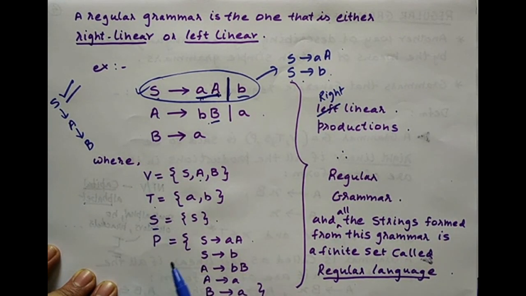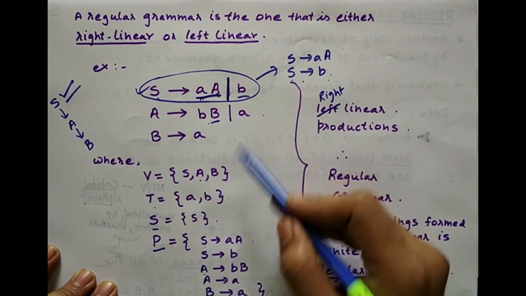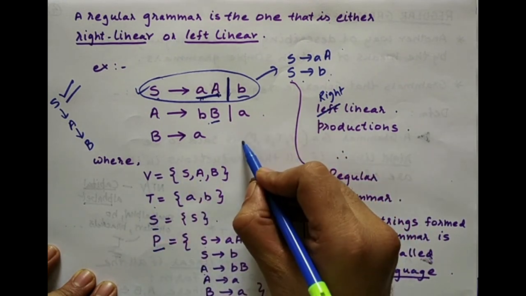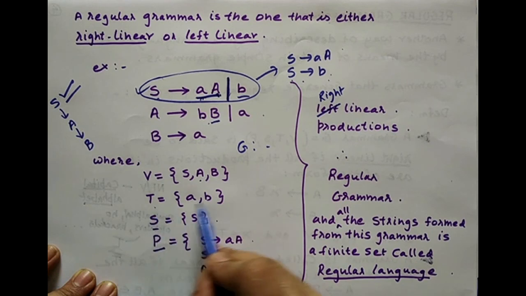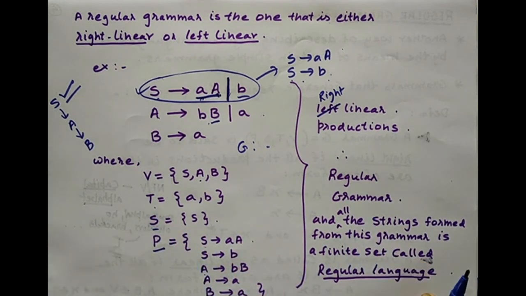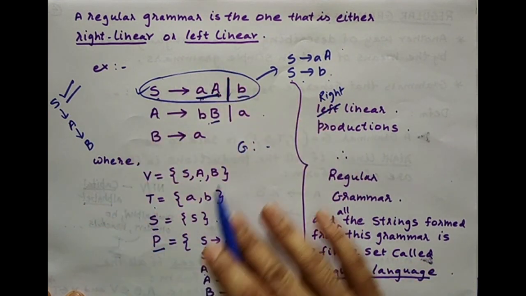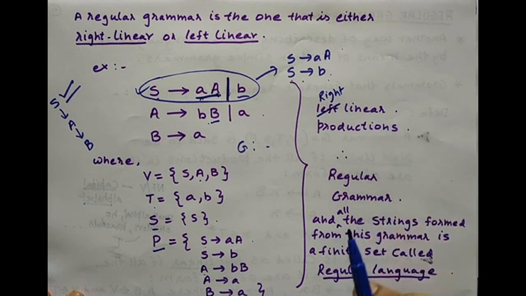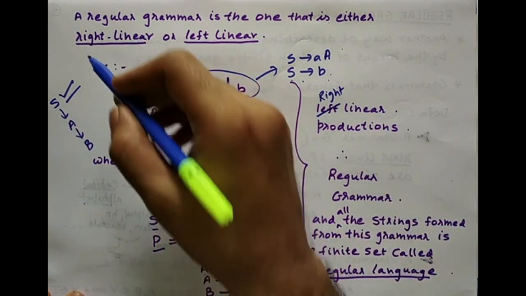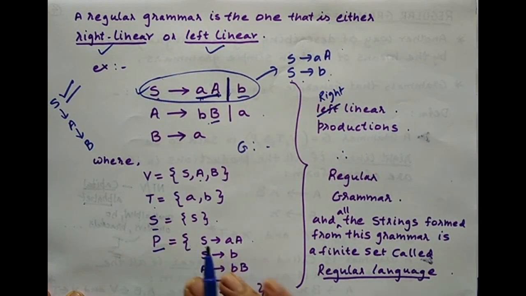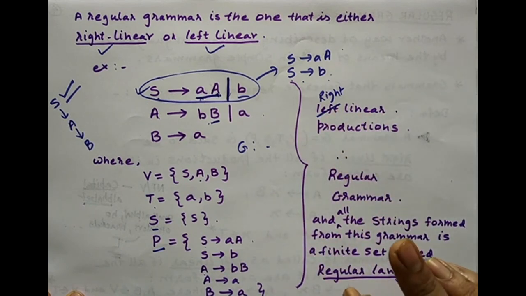So S is the start symbol, and the set of productions here are S gives AA, S gives B, A gives BB, A gives A, and B gives A. So this is the grammar G that we have defined, where V is this, T is this, S is this, and these are the productions. Therefore, I may say that the given language is a regular language because the grammar here is right linear. If the grammar is only right linear or only left linear, then it's a regular grammar. So this is a regular grammar because all the productions are right linear.